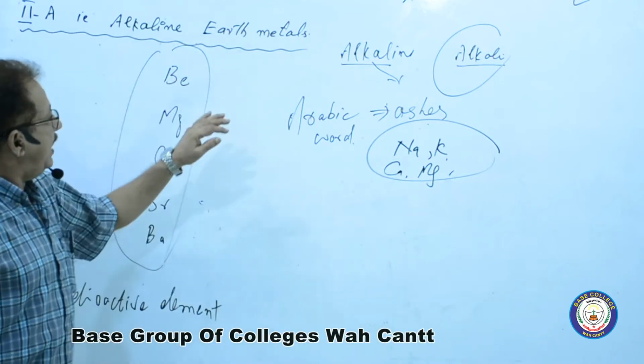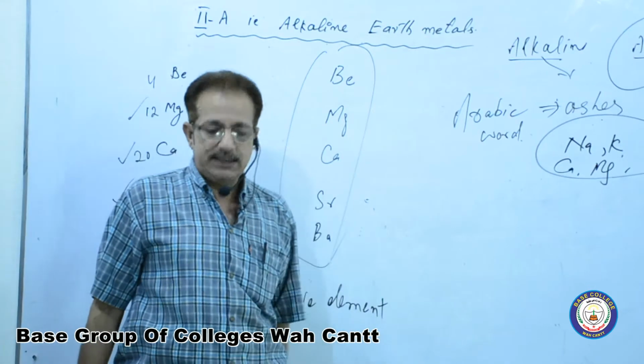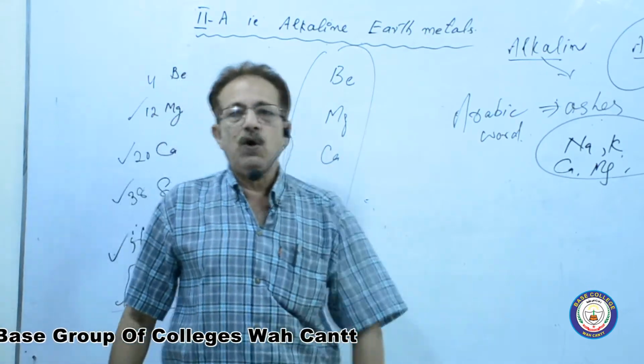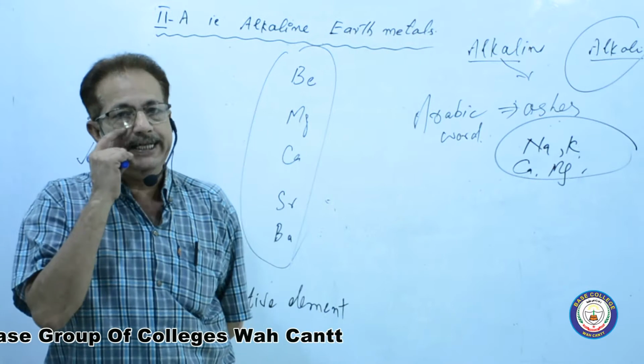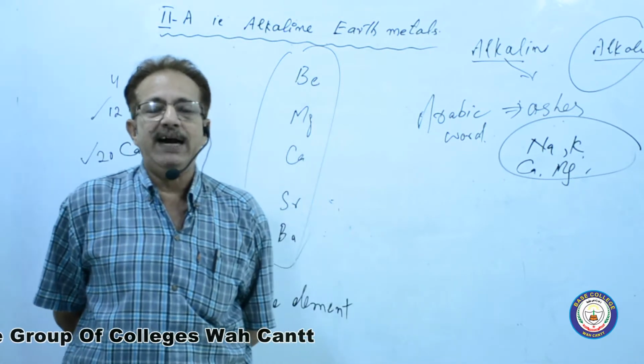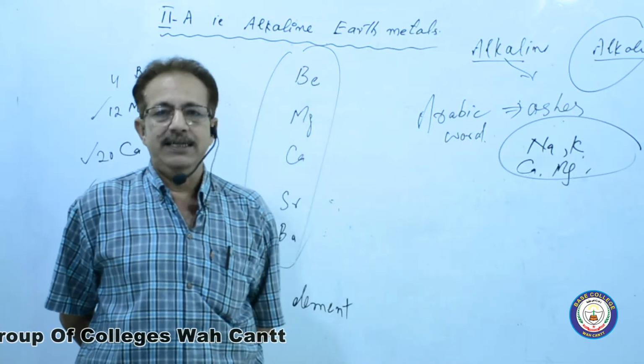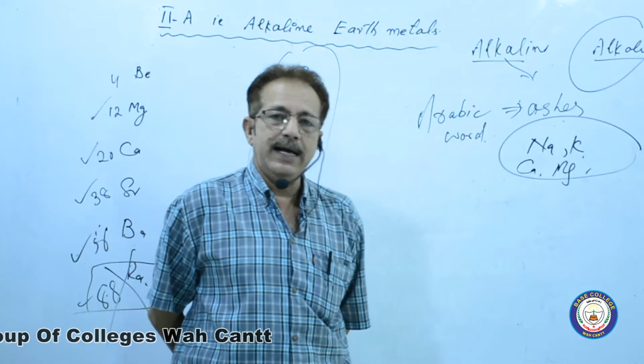Here the alkali metals as well as alkaline earth metals are based on this Arabic word alkali. This is the reason why we call these elements alkali and alkaline.